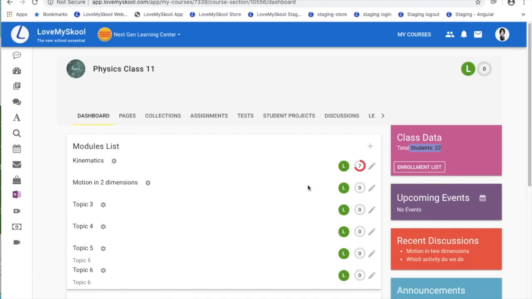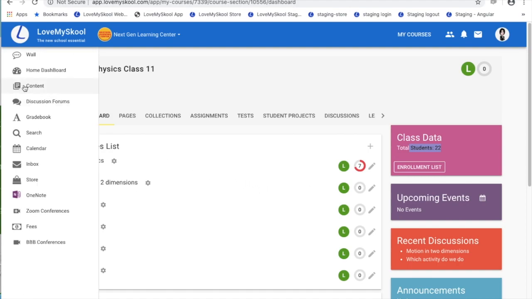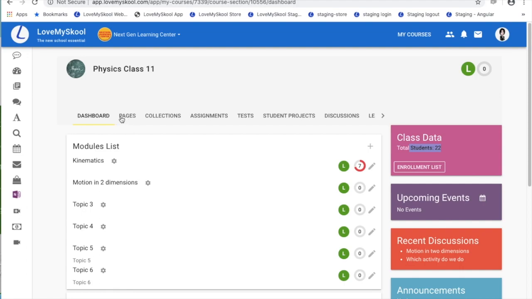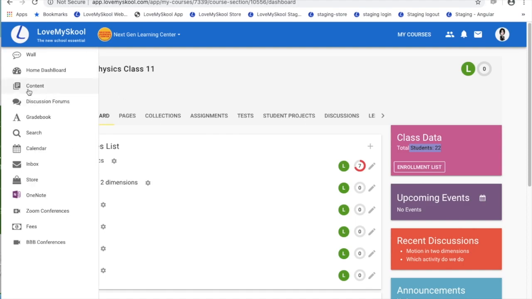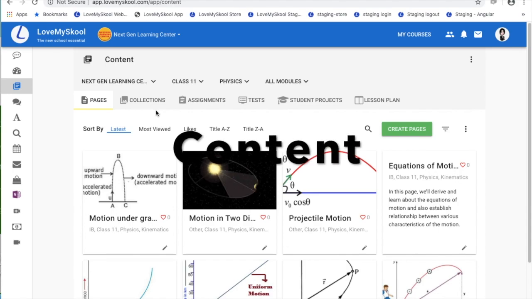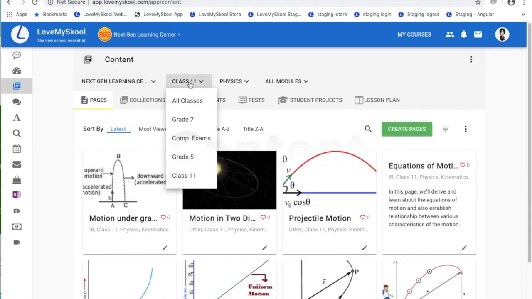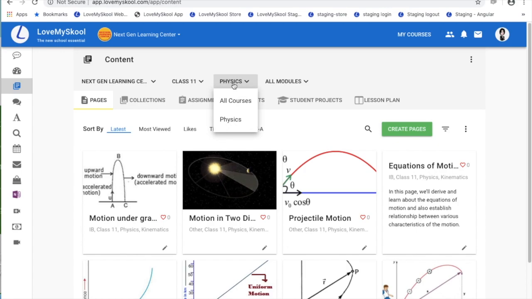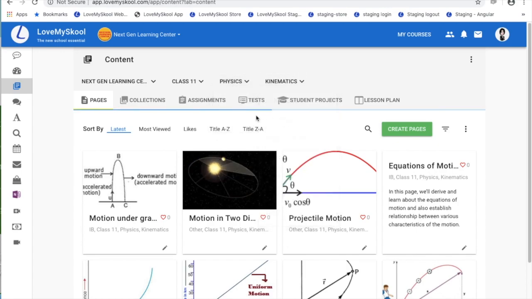Now, once the modules and concepts are created, you can start creating content. You can create and see content by clicking on the various tabs here: pages, collections, assignments, tests, student projects, discussions or lesson plans. Or you can click on this content icon and see it across your courses as well. Here you can filter your content by grade, by course within that grade, and even by module within a particular course.